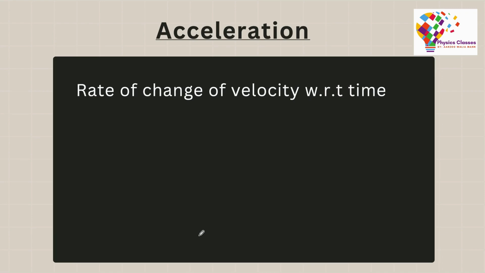Now we come on to the last term of mechanics, or basically kinematics, which is acceleration. Acceleration is the rate of change of velocity with respect to time. If you want to calculate the average acceleration, you have to do the change in velocity divided by time. So change in velocity by time. Change in velocity means the final velocity minus the initial velocity, divided by the time that you took to change the velocity.